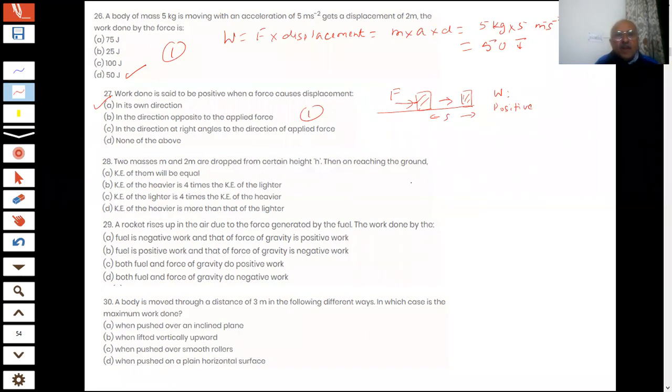Sir, D part is the answer. Kinetic energy of the heavier is more than that of the lighter.